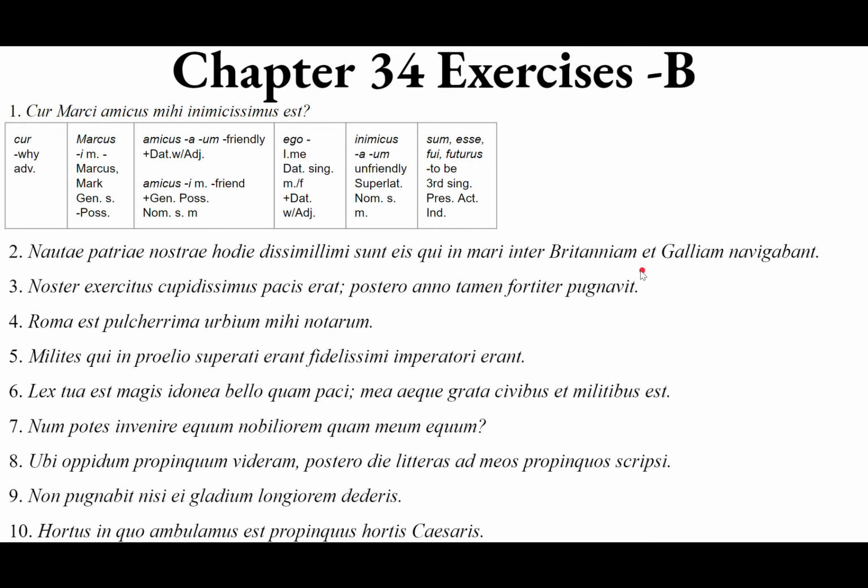Optime. Three. Noster exercitus cupidissimus pacis erat. Postero anno tamen fortiter pugnavit. So noster, from noster, nostra, nostrum, means our, belonging to us. It is the nominative singular masculine form. It probably agrees with exercitus, from exercitus, exercitus, masculine, a fourth declension word meaning army. That's the nominative singular masculine form. So we could say, here's our subject, our army, the army belonging to us.